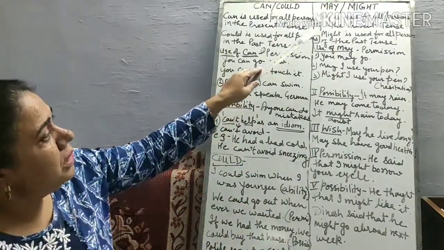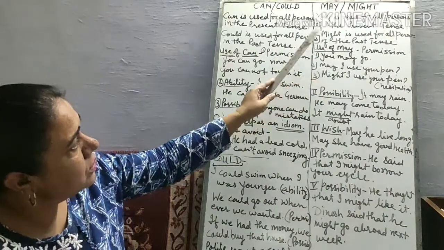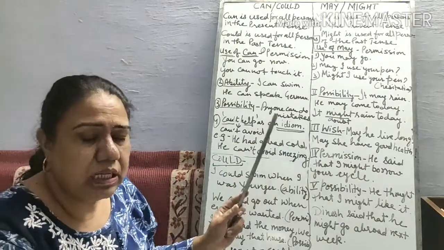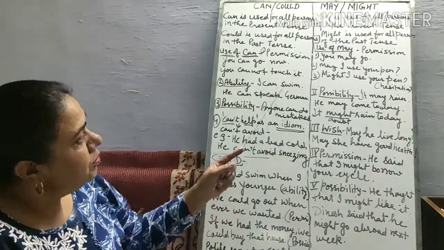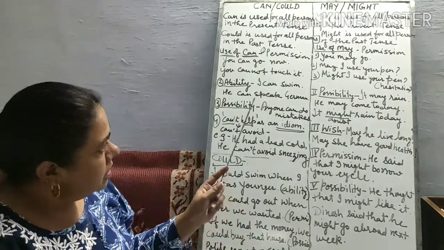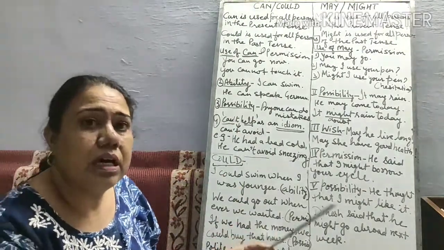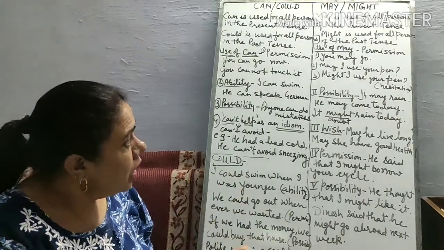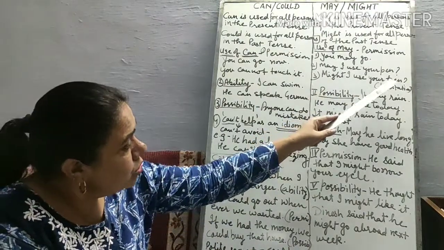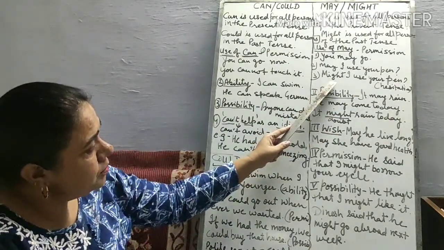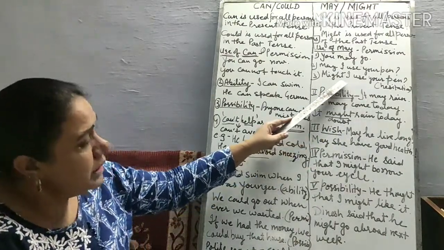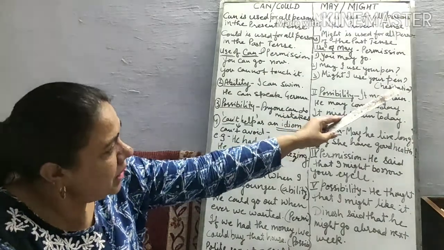Again I am recalling, may is used for all persons of the present tense and might is used for all persons in the past tense. Use of may for permission. When we take permission, we ask, may I come in, sir? May I go, sir? You may go now. May I use your pen? Might I use your pen? Here might is past, showing the hesitation also, less possibility also.